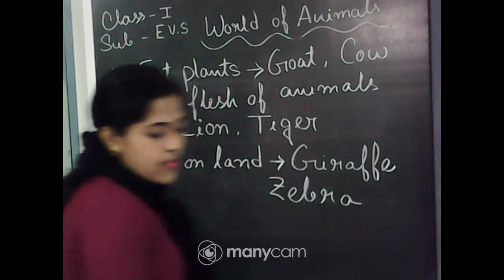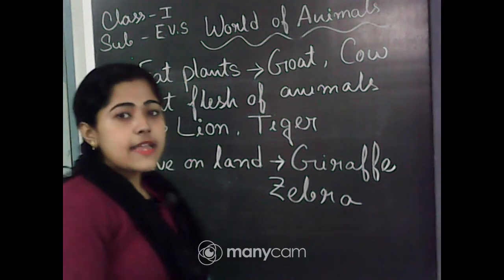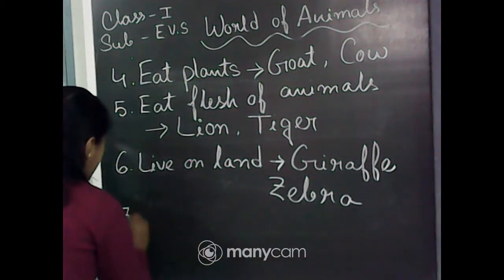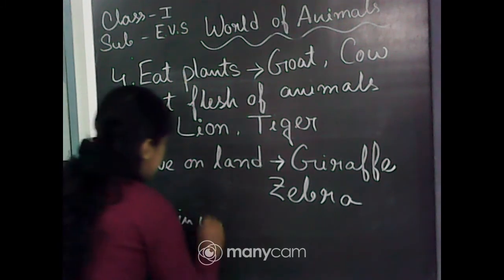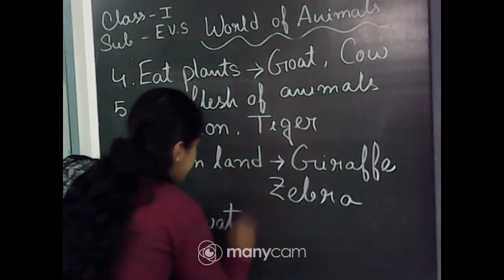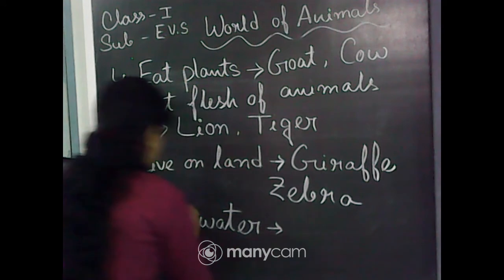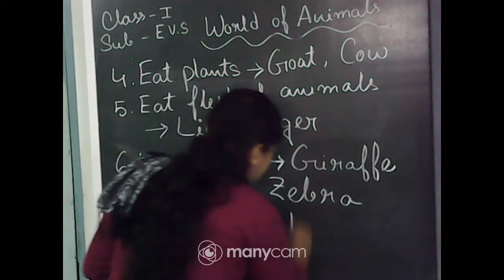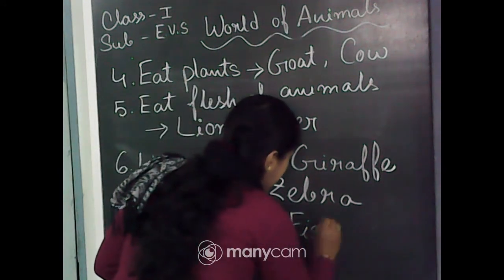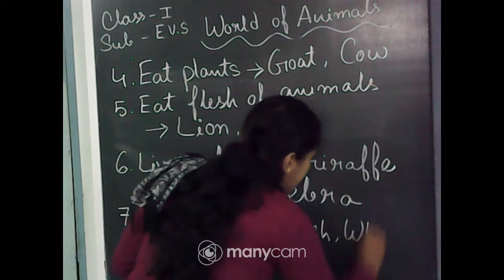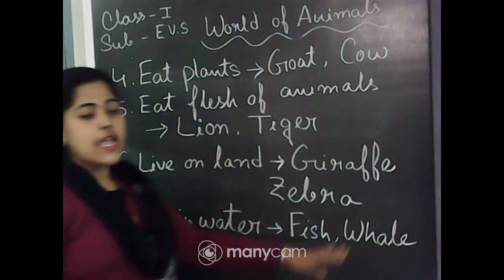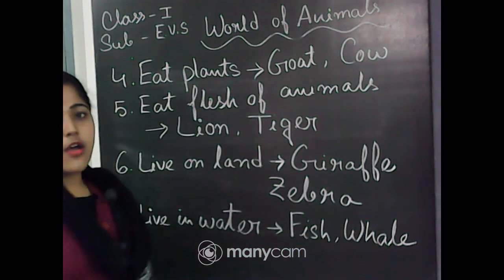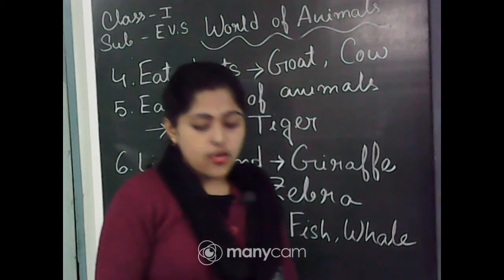Next is live in water. So those are the water animals, fish and whale. I am writing here 2 examples, fish and whale, that live in water.